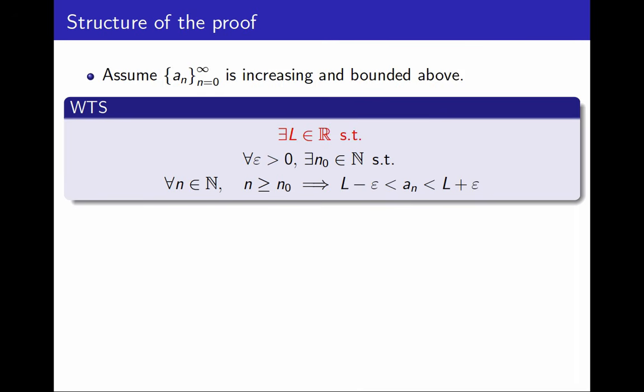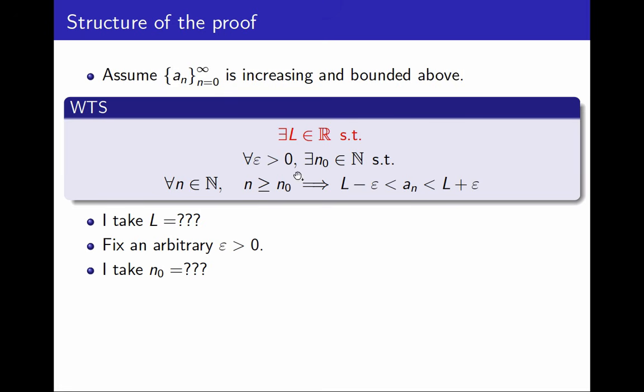So the first step in the proof is going to have to be to figure out what the limit is, to explain what L is. If I don't begin my proof by saying what L is, it'll probably make no sense. After that, I need to prove something for every epsilon, so I will fix an arbitrary positive epsilon. I have to say that there exists an n0, a natural number, with a property, so I will have to say how I construct it, and it probably depends on L and epsilon. And then I have to prove something for every natural number n, so I will fix an arbitrary natural number n.